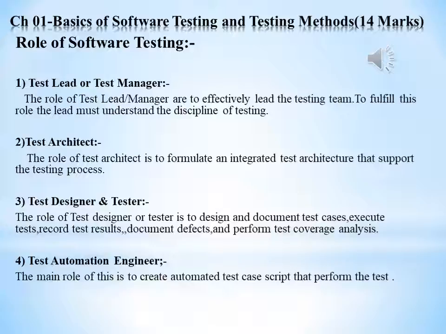To fulfill this role, the test automation engineer must develop and maintain an effective test automation infrastructure using the tools and techniques available to the testing organization. The test automation engineer must work with the test designer to ensure the appropriate automation solutions are being deployed.